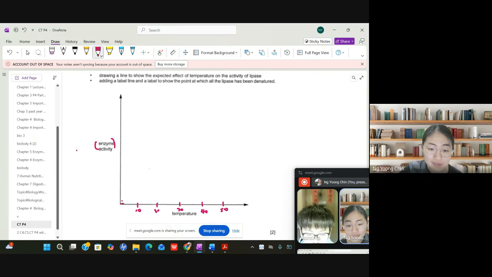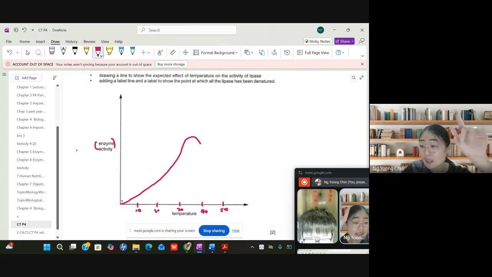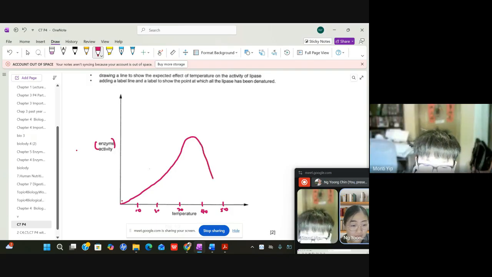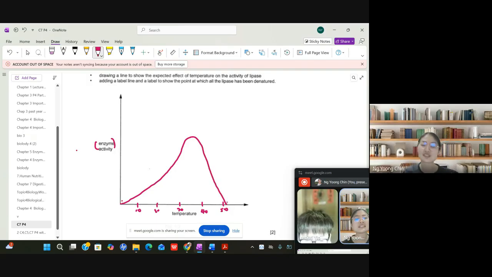Yeah, it's around like this. Activity increases until they reach the optimal temperature, which is around 37, and then it plateaus. If they exceed the optimal temperature, which is around 37 or 40, then the activity will reduce, like this. So this is what we call the optimum temperature, which is around 37.